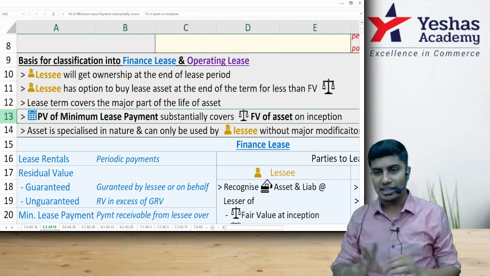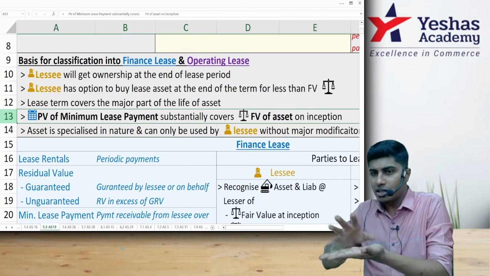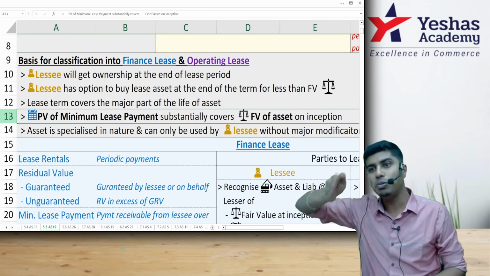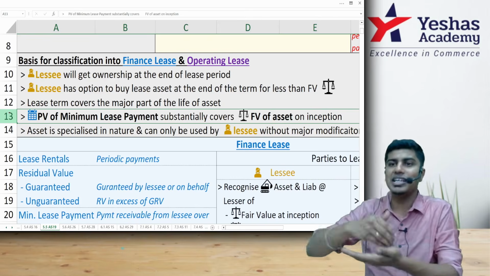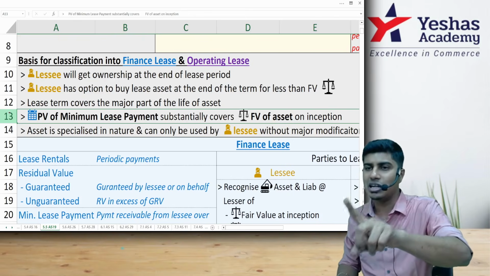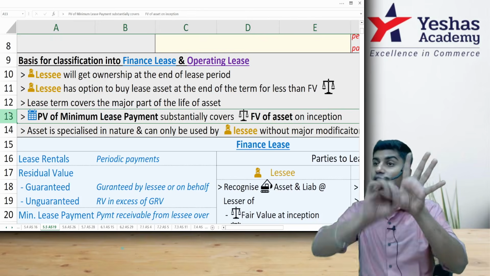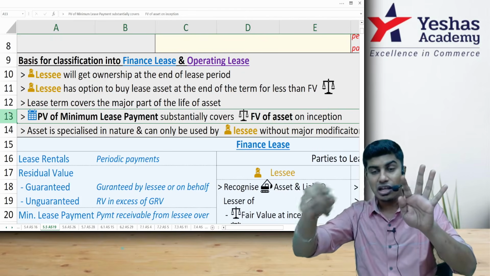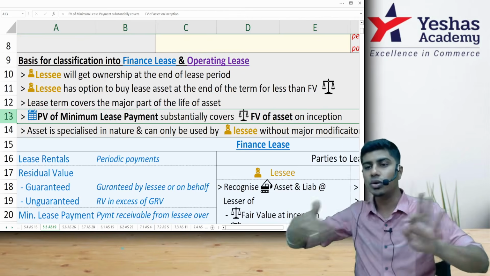And this you would not pay me today. You would pay first lease rental at the end of first period, second lease rental at the end of second period, third lease rental at the end of third period. It is periodic payments that you would make. These periodic payments, I would have to identify the present value of these future payments. Today, if you're making me 1 lakh rupees lease rental payment for 5 years at the end of each year, today's value is not 5 lakh. At the end of year 1, I get 1 lakh, not today. At the end of year 2, I get 1 lakh. Year 2, if it is 1 lakh, year 0 beginning, how much is it? We will discount it to find it.